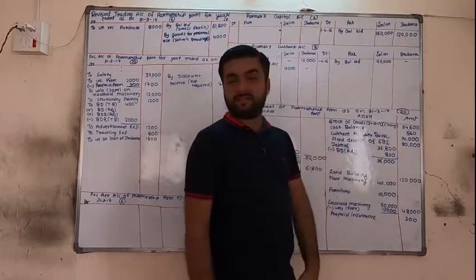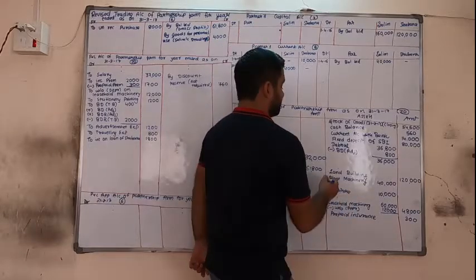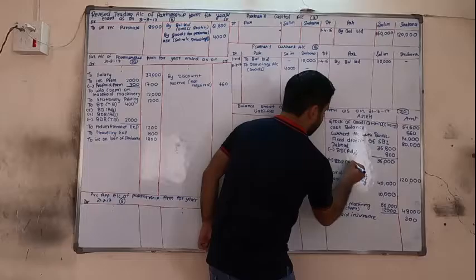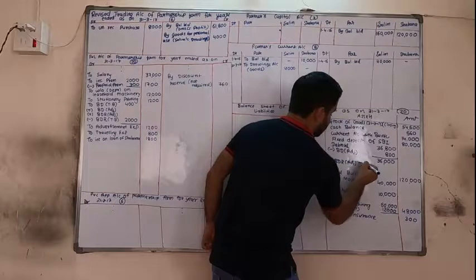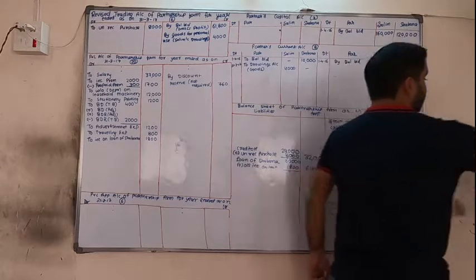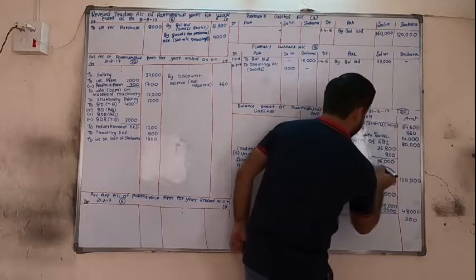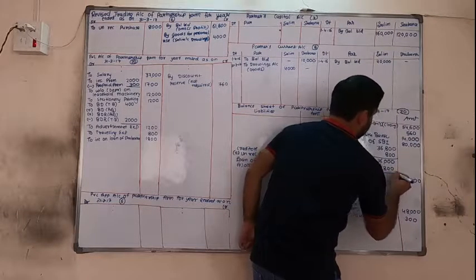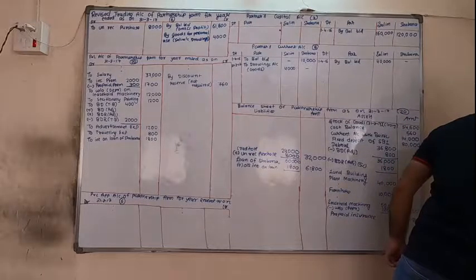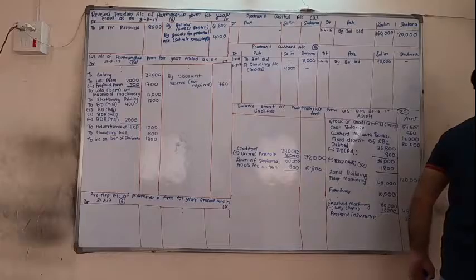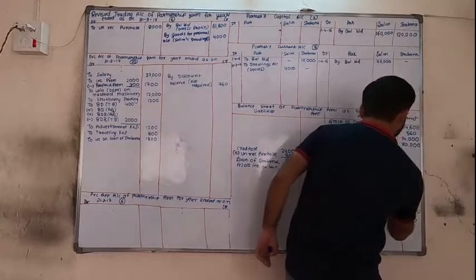So minus bad debts adjustment. 5% reserve is required. Again minus BDR adjustment 5%. 5% of what? This amount only. So 36,000 multiplied by 5% is 1800. Now in the outer column 36,000 minus 1800 is 34,200.